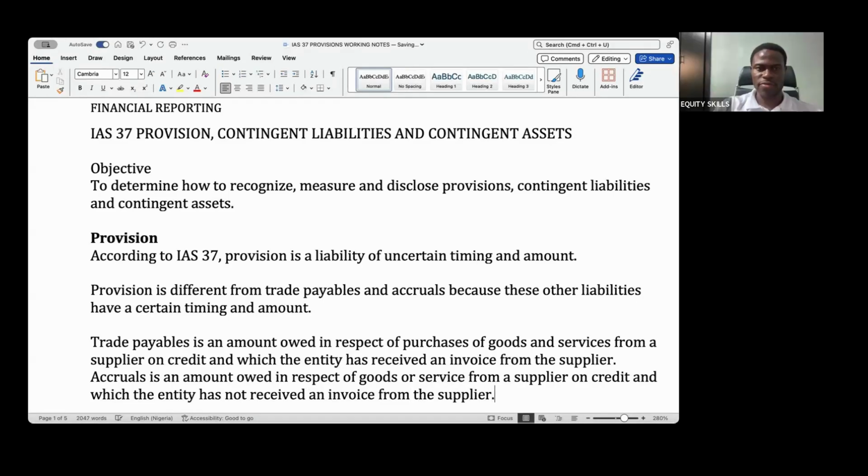That's the major difference between the two.